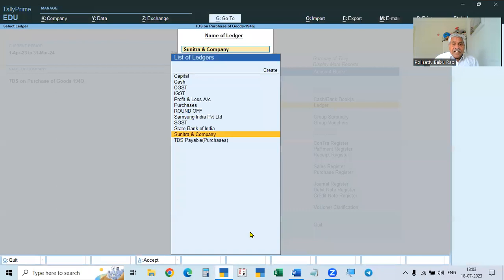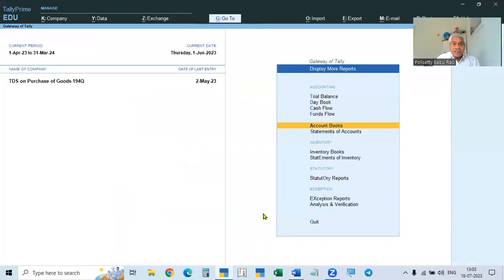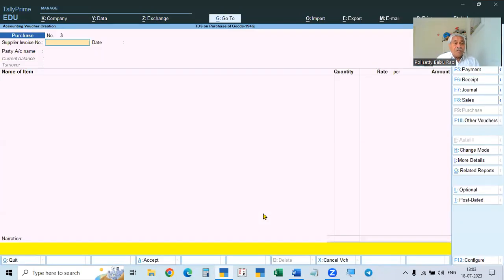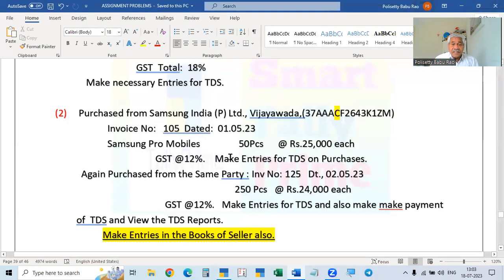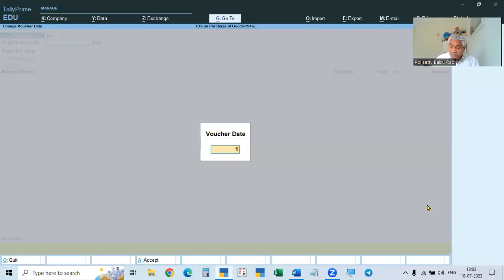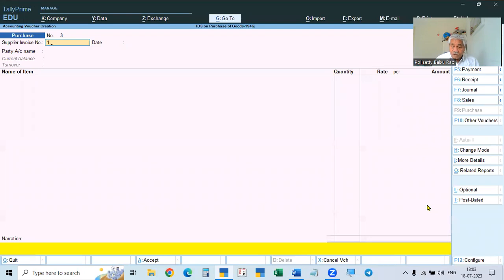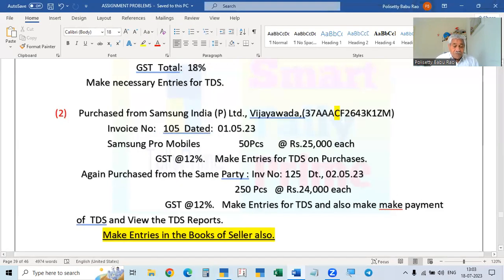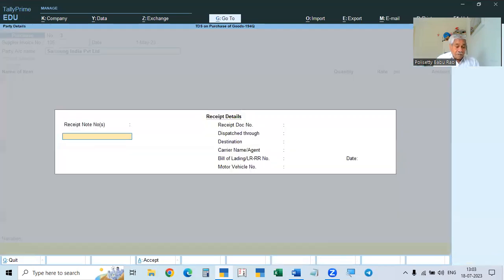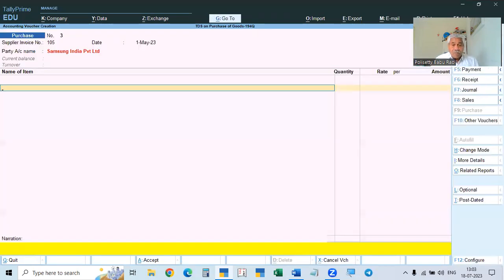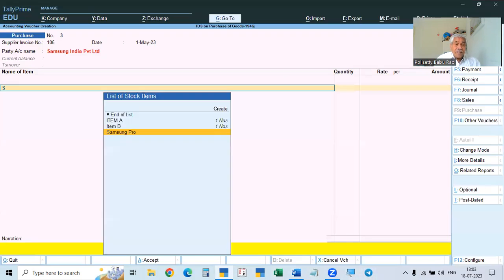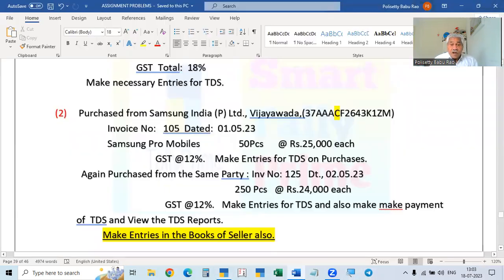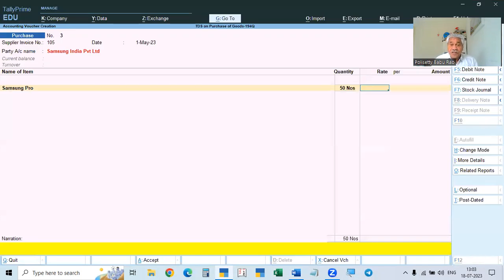So we'll go to Tally, and now we will make the entry. Voucher, purchase. The date is 1st May, bill number is 105. Okay. And the party is Samsung India Private Limited, from whom we purchased. And what we purchased? Samsung Pro Mobile. How many? 50 units we purchased, 50 numbers, each 25,000.